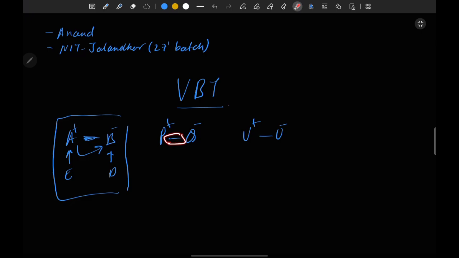So we have to introduce a new rule to understand these things. What will be the bond length? What will be the strength? What will be the angle if we have 3 bonds or 4 bonds? But this rule will be explained in a later concept. So let's jump into the concept of VBT.